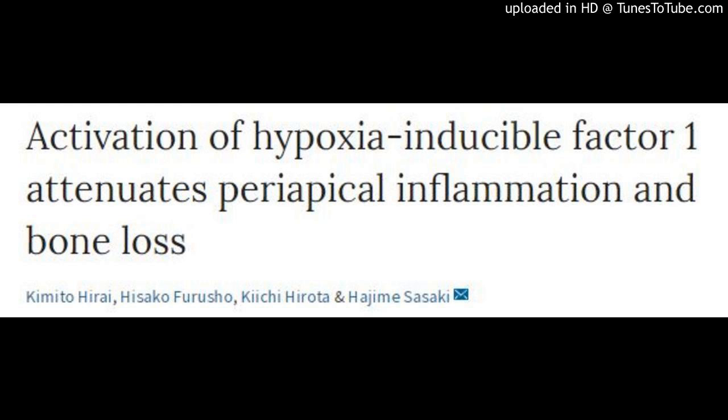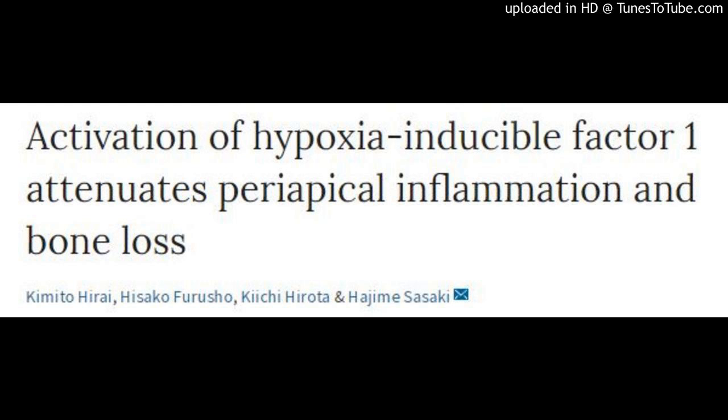Apical periodontitis, periapical lesion, is a consequence of endodontic infection and ultimately results in destruction of tooth-supporting tissue, including alveolar bone. Thus far, the role of HIF1 in periapical lesions has not been systematically examined. In the present study, we determined the role of HIF1 in a well-characterized mouse periapical lesion model using two HIF1 alpha activating strategies, dimethyloxylyl glycine, DMOG, and adenovirus-induced constitutively active HIF1 alpha, CA-HIF1A.